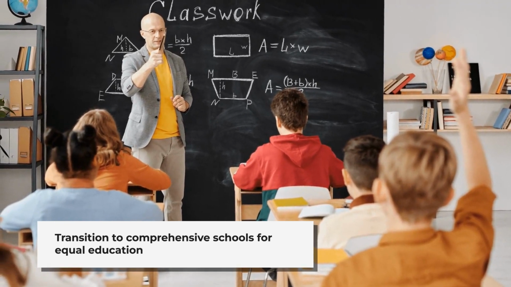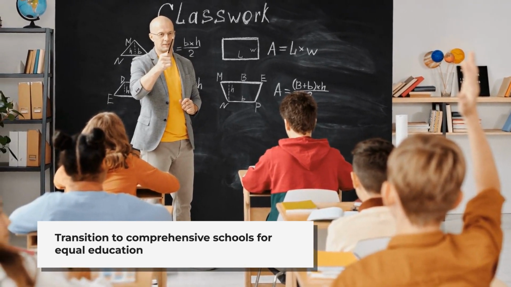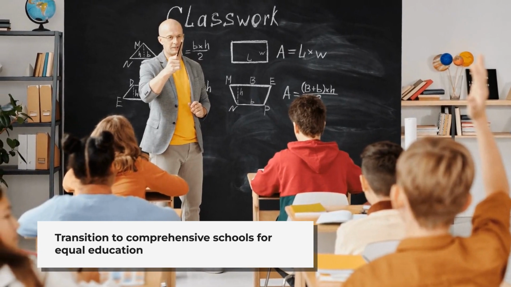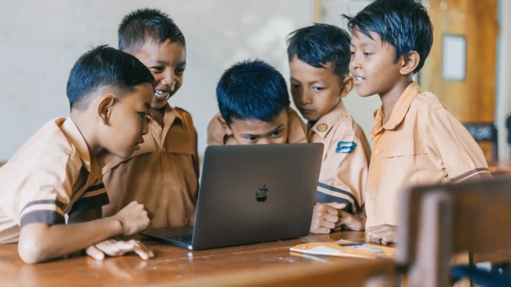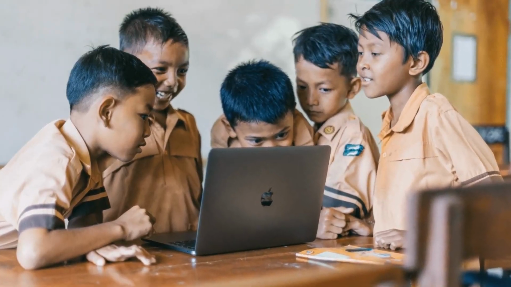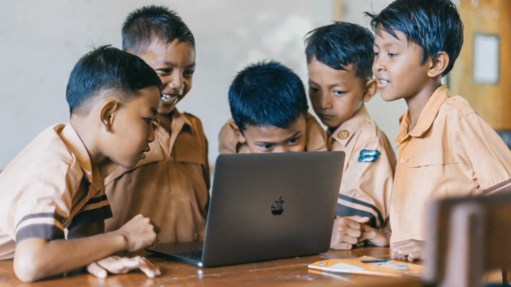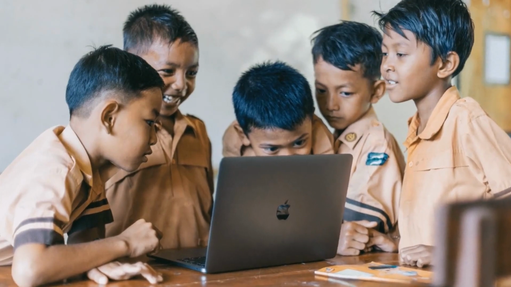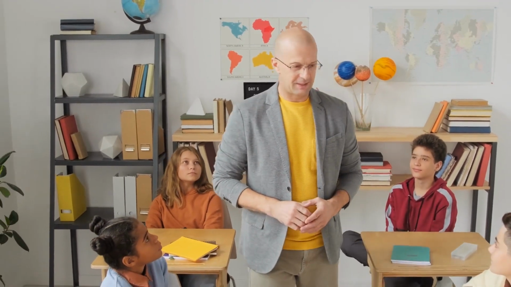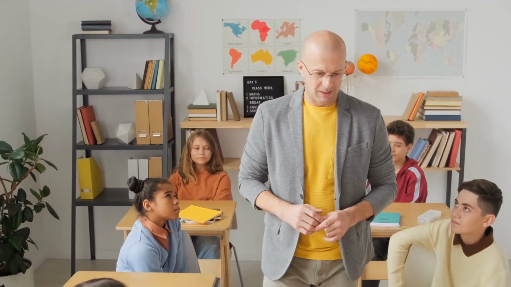In 1965, the Labour government replaced the tripartite system with comprehensive schools. These schools aimed to provide equal education for all students. Comprehensive schools allowed more flexibility for students to move between ability sets. However, social class still influenced which bands students were placed in.